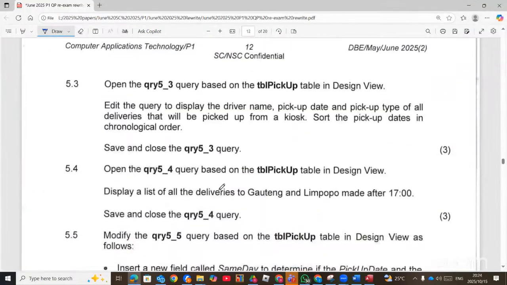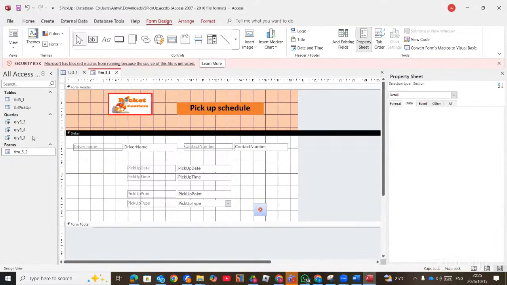Now we move to queries. Open the query QRY5_3. Edit the query to display the driver name, pick up date, pick up type. Of all the deliveries, we need the deliveries that will be picked up from a kiosk. We must sort it also in chronological order. That means ascending order. So you need to highlight and identify them before you'll be able to solve them step by step. Now let's go to QRY5_3.